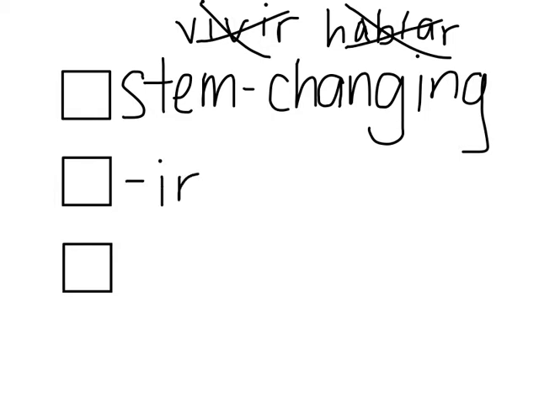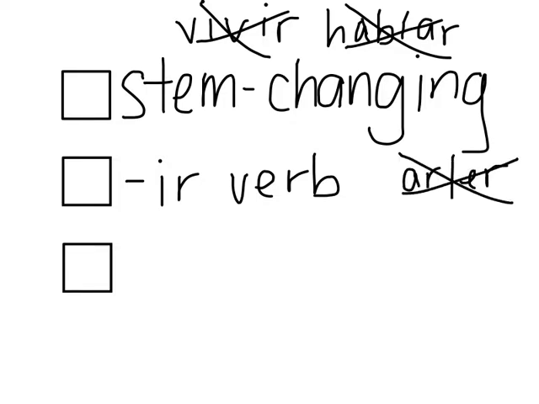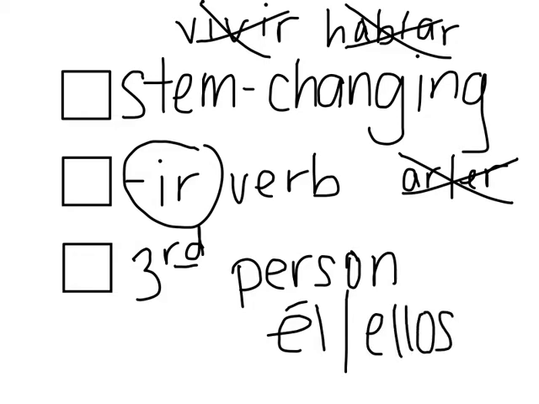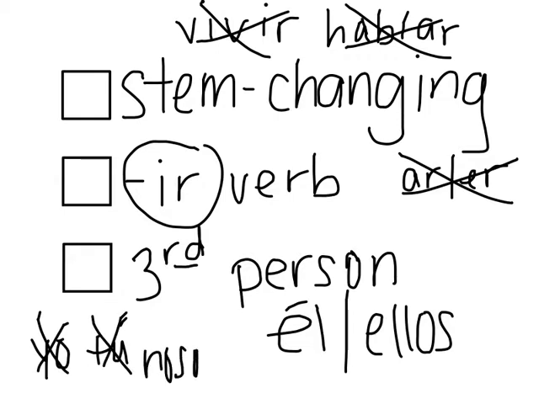Secondly, it must be an IR verb. So AR and ER verbs do not stem change in the preterite. Only IR verbs. Lastly, we only stem change in the third person. This means the L form, el, ella, usted, and ellos, ellas, ustedes. We do not change in the yo form, the tú form, or the nosotros form in the preterite. So in the present tense, well, let's skip to the next page and I'll show you. Make sure you have this checklist written down. We're going to use it throughout this lesson.